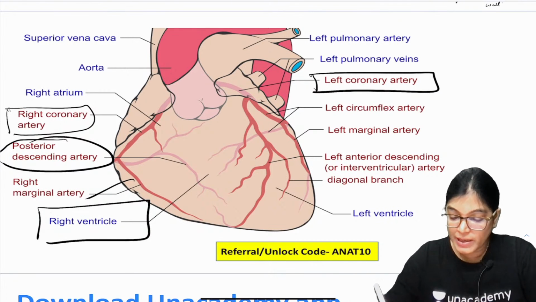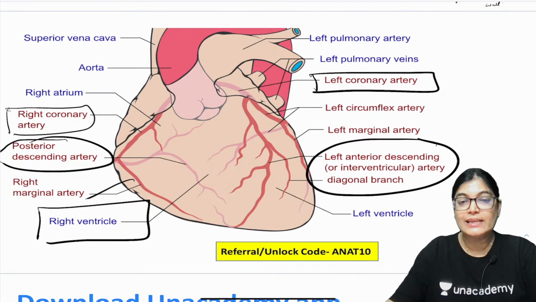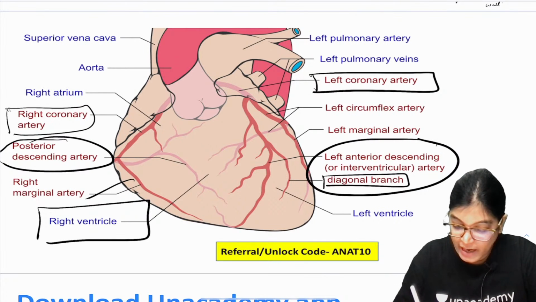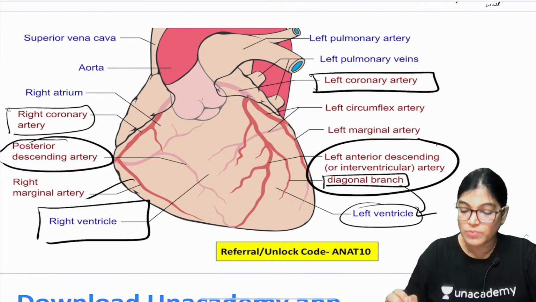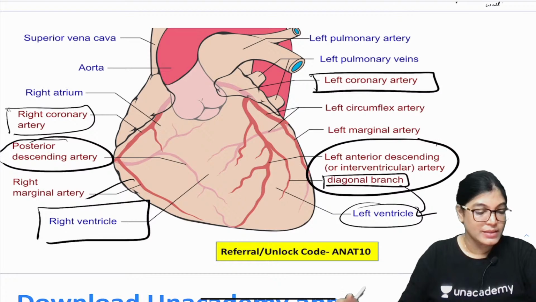When we are talking about the left coronary artery, two branches are there. One is the left anterior descending or anterior interventricular artery, and the other is the diagonal artery. But the diagonal artery is only concentrated on the blood supply of the left ventricle; it will not provide blood supply to the right ventricular part. So I think this is clear.